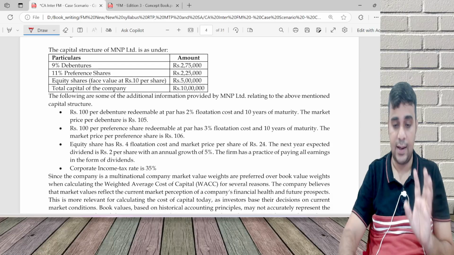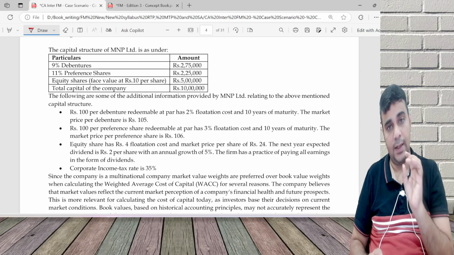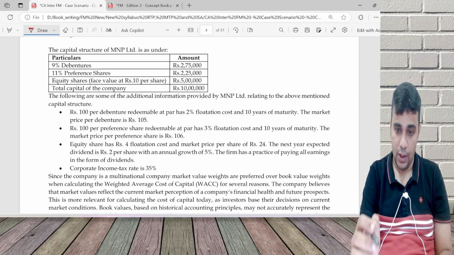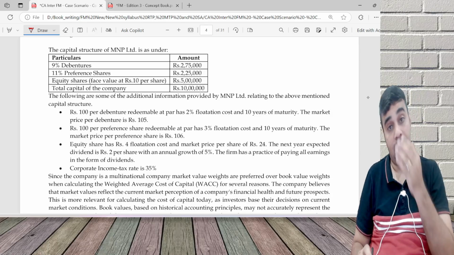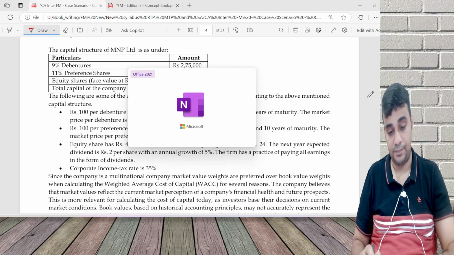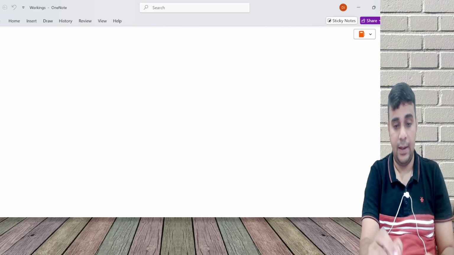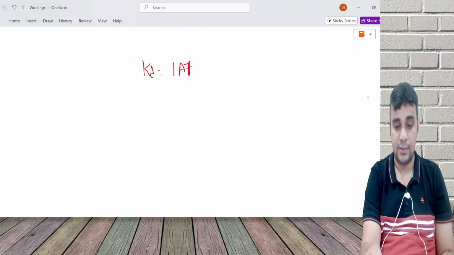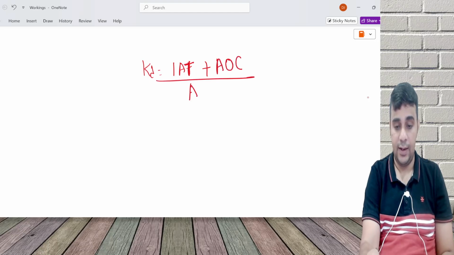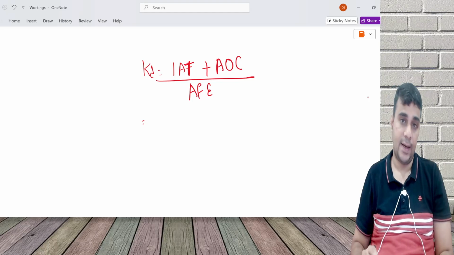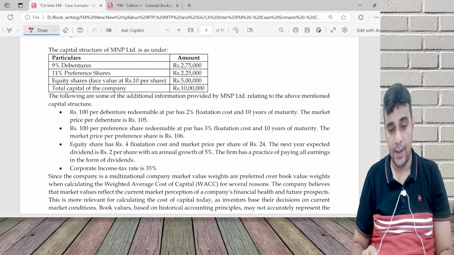So I will first calculate cost of debt, cost of equity, and cost of preference, and then do WACC 1, 2, 3, 4. All the things will get over. Cost of debt: it is a redeemable debt. For a redeemable debt, cost of debt is interest after tax plus average other cost, divided by average funds employed. What is interest after tax? Interest into 1 minus tax rate.